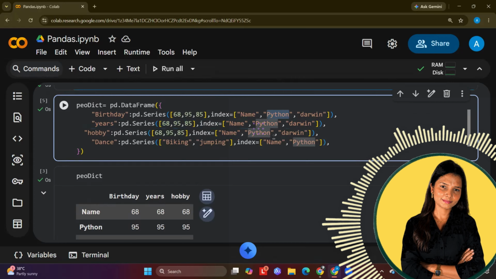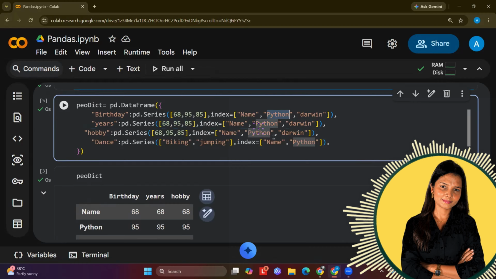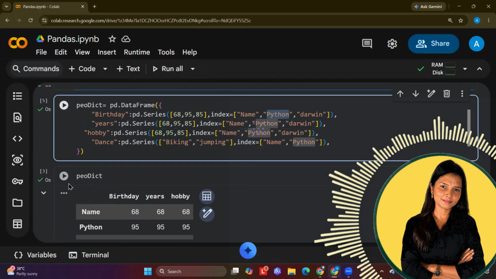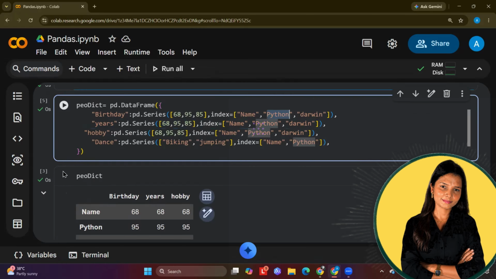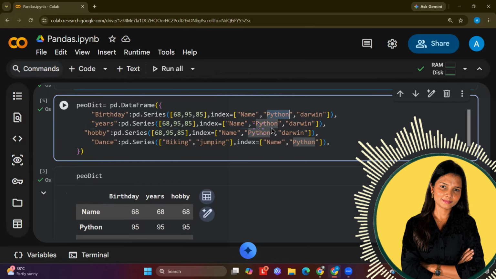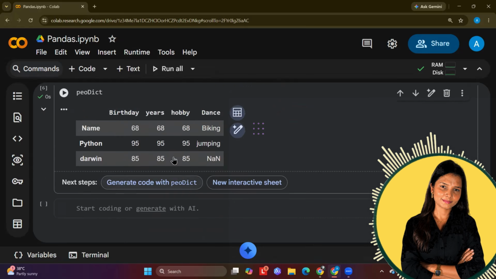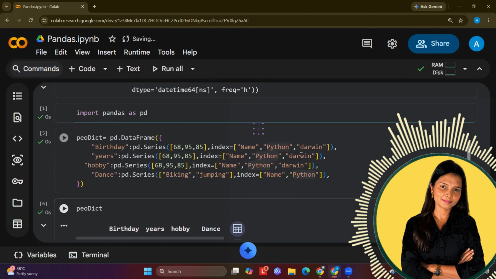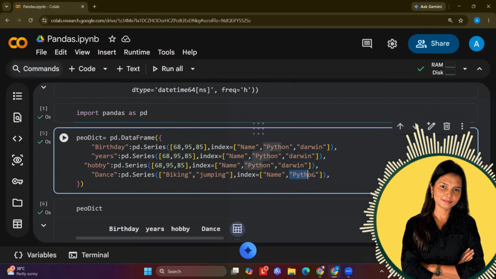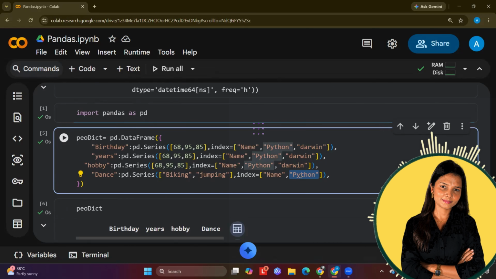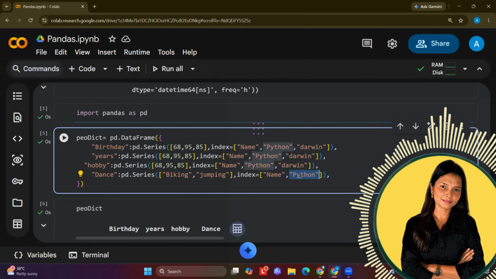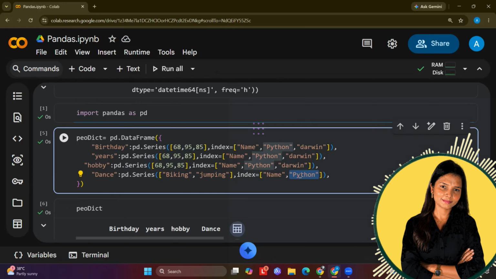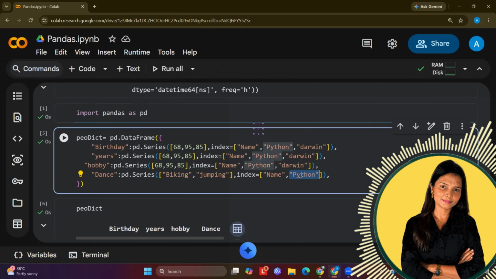So within these 4, what is common is 3 are the same. It means 3 of them are having the same data. Hey, what happened? Now look at the table. Now in this table we have NaN. Why do we have NaN? Because I have not given anything for the Darwin in the fourth one. So whenever there is any missing data, a Pandas series will automatically pick up the NaN value. So that is data frame.